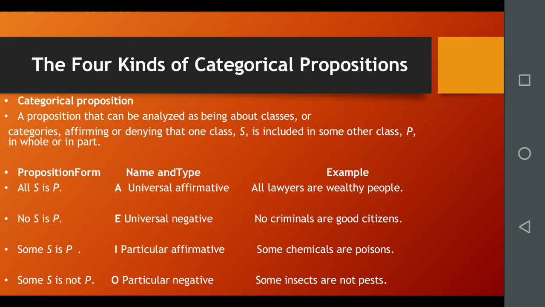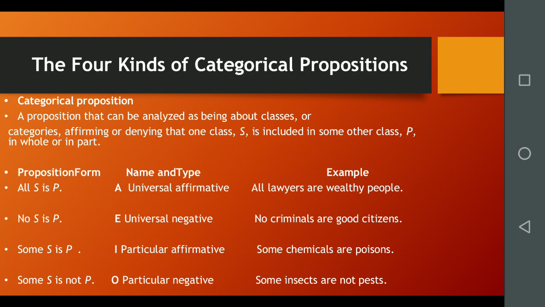The first proposition form is all S is P, and its name and type is A, universal affirmative. It is also called A proposition, and example is all lawyers are wealthy people. Second proposition form is no S is P. Its name is E, universal negative, and it is also known as E proposition. For example, no criminals are good citizens.